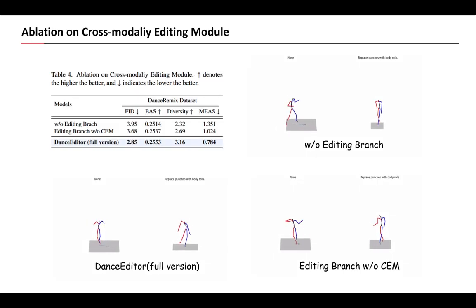To validate our design, we conducted thorough ablation studies. As you can see, without the editing branch, the model cannot perform any edits. If we use the editing branch but remove our core SEM module, the results are poor. The edits are inaccurate and often break the motion's coherence. Only our full DanceEditor framework produces results that are both rhythmically consistent and semantically aligned with the text prompt. This confirms that both the editing branch and our proposed SEM are essential for high-quality dance editing.